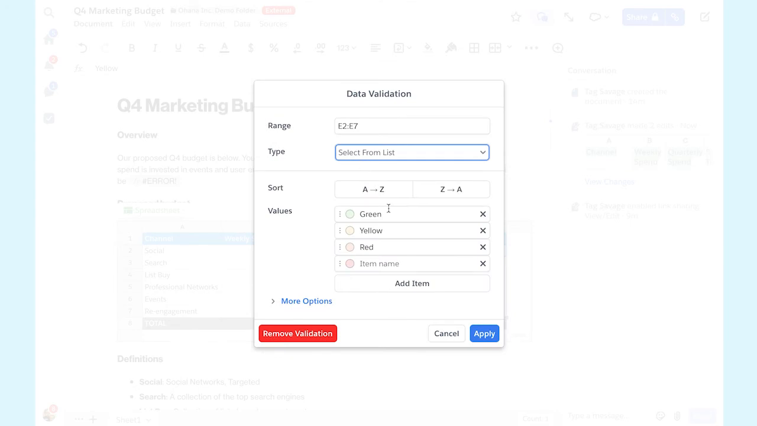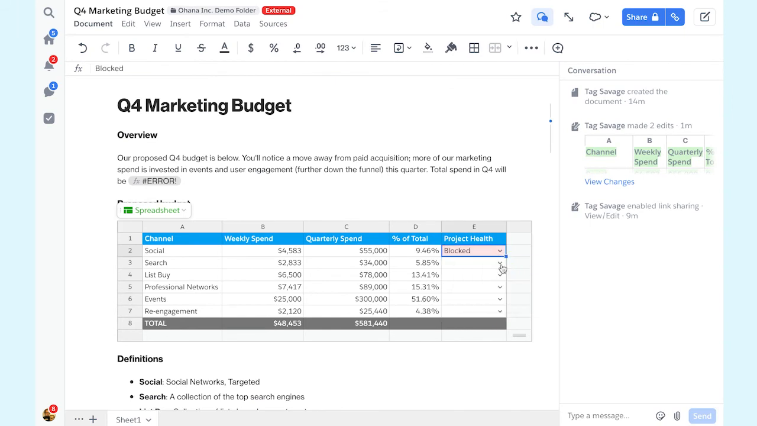Now, we know our spreadsheets are often used for project management, so for one last bit of delight, we're automatically detecting when list items match common statuses, and we're assigning appropriate colors to them. So there you have it, your more purpose-driven spreadsheets for 2021.